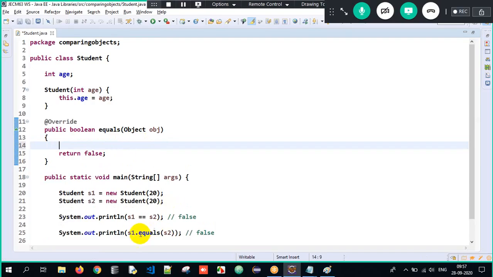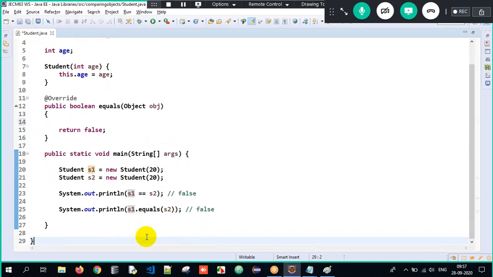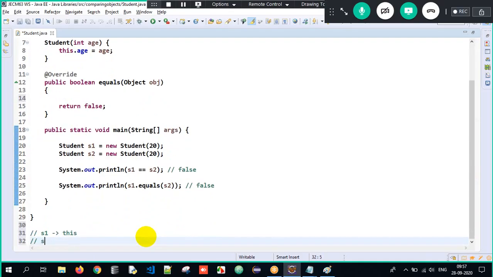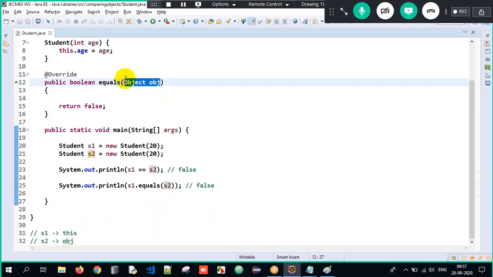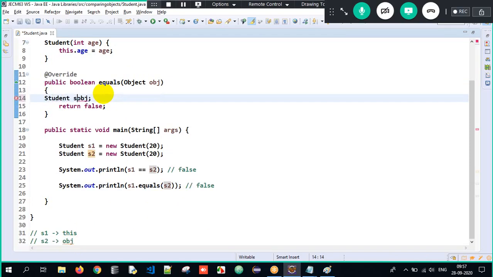Now here, s1.equals(s2), meaning s1 is nothing but the current object. See, s1 is nothing but the current object. This is the this keyword. And then s2 is the object I am passing to Object obj, so this s2 is nothing but obj. Now this s2 Student object is getting upcasted to Object type reference. This is upcasting. But I need to downcast it. How? obj is getting downcasted to Student s here.